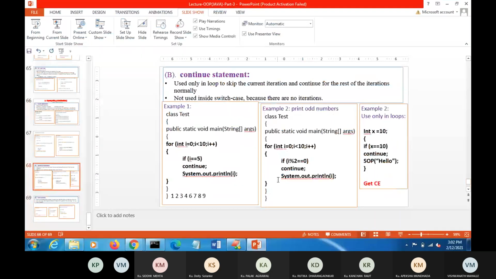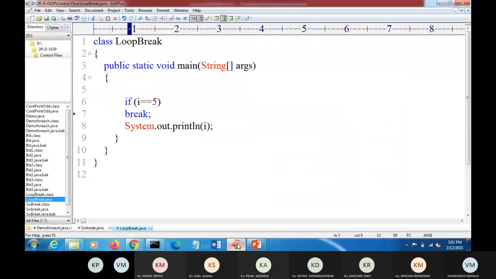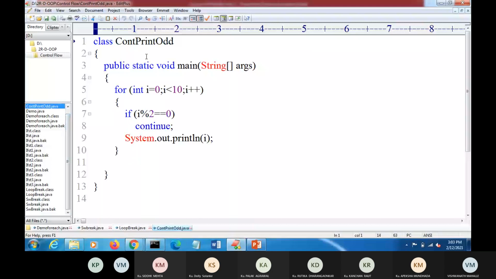The program name is continue print odd number.